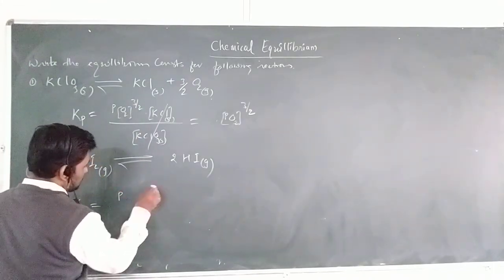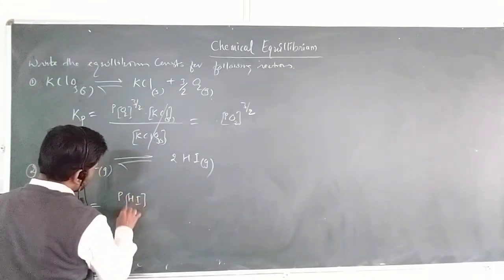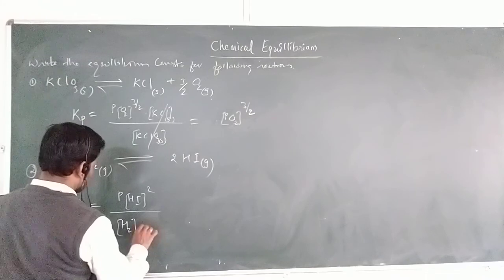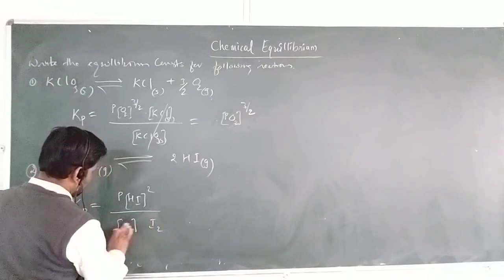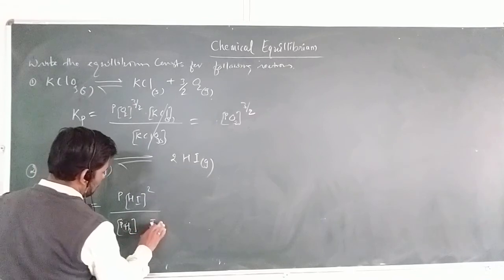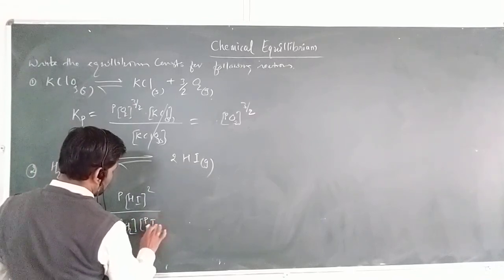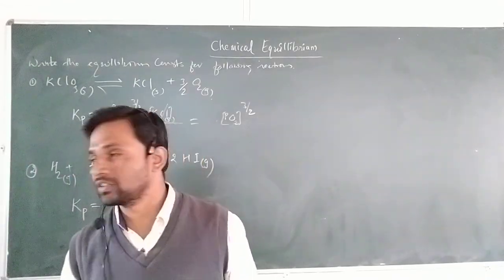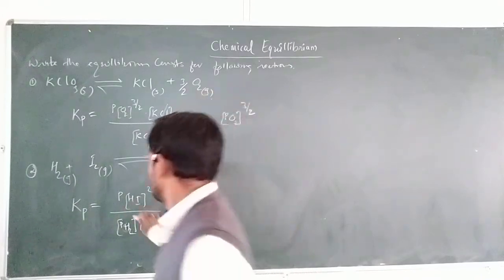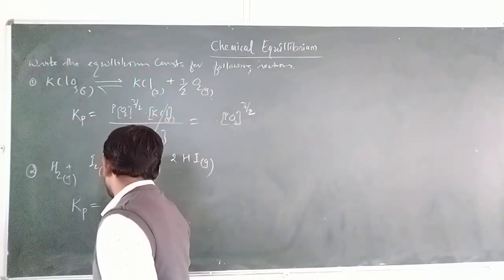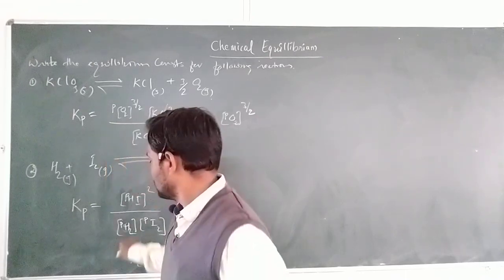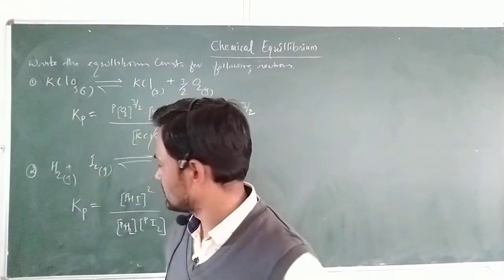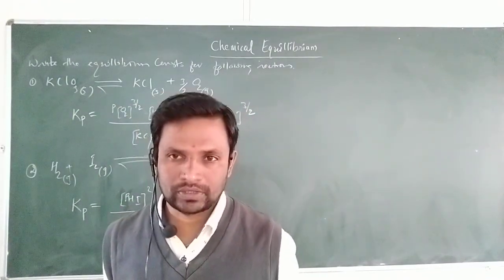So consider the partial pressure of HI, the power is 2, divided by the partial pressure of hydrogen, the power is 1, and the partial pressure of iodine, I2, also. So the equilibrium constant in terms of the pressure for this reaction is the partial pressure of HI to the power of the stoichiometric amount 2, divided by the partial pressure of hydrogen times the partial pressure of iodine. This is the equilibrium constant in terms of the partial pressures.